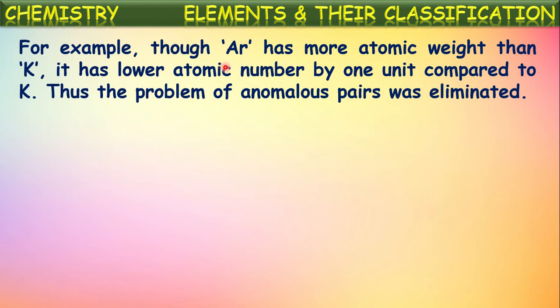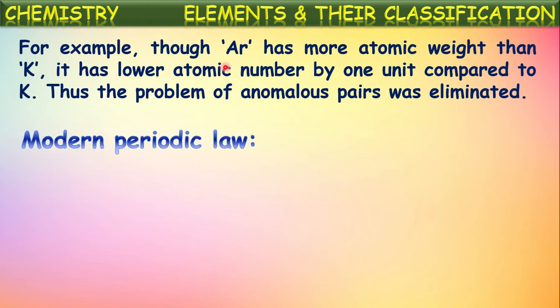So which element is to be written first in the periodic table? Argon. The problem is over because the basis taken for classification is atomic number. As per the atomic number, argon comes first, followed by potassium. In this way, the problem of anomalous pairs was eliminated.